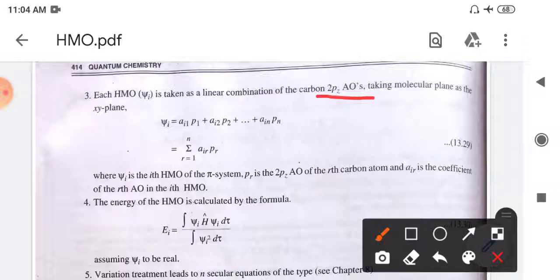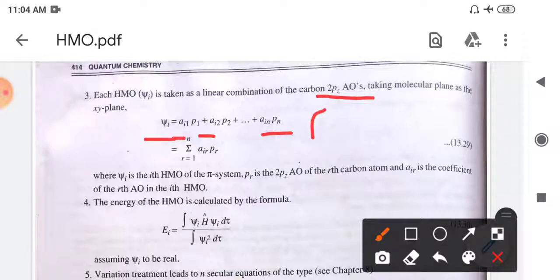Now the Huckel molecular orbital of a particular electron, suppose psi 1 for the first electron, will be a linear combination of the constituent carbon atoms. Suppose for benzene there are in total 6 carbon atoms. So this psi 1 will be a1 into p1, a2 into p2, and so on up to a6 into p6. Why is it so?